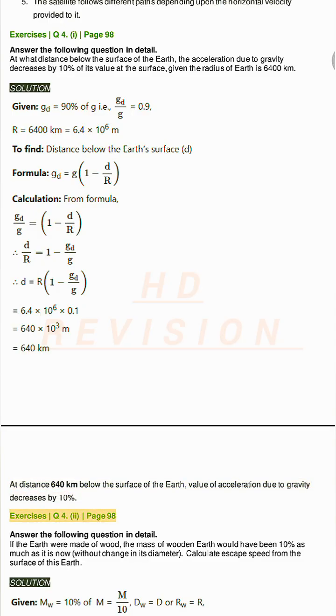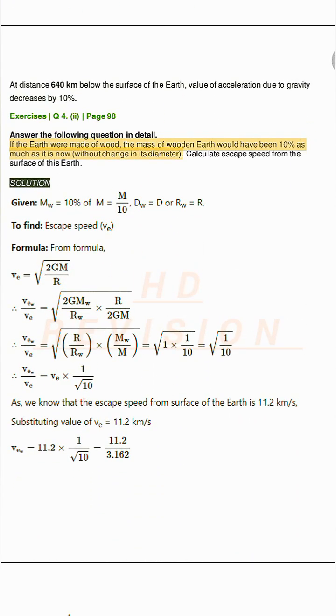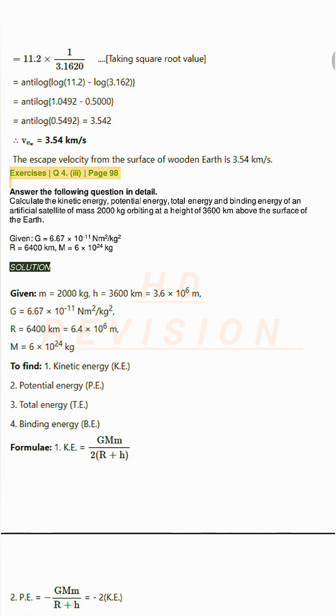Exercises Q4. Page 98. Answer the following question in detail. If the Earth were made of wood, the mass of wood and Earth would have been 10% as much as it is now without change in its diameter. Calculate escape speed from the surface of this Earth. Solution.